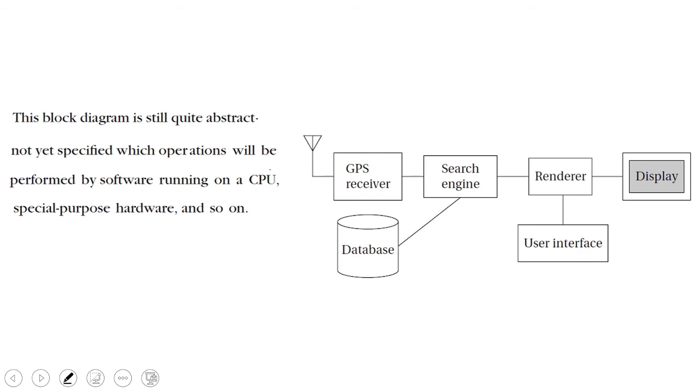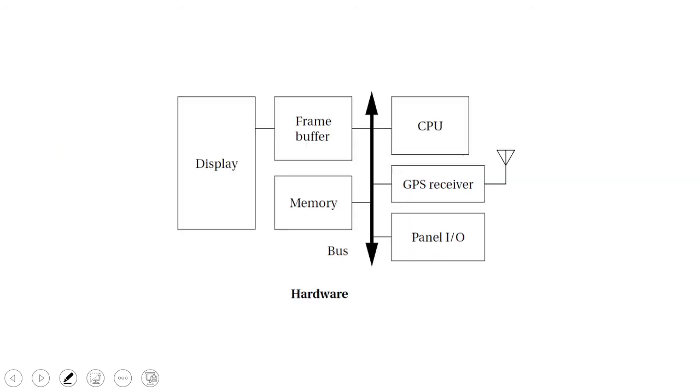Depending on the cost, performance and functions, we will split the block diagram into two: a hardware block diagram and a software block diagram. Now we will see the hardware block diagram. Here I am going for a GPS receiver hardware device, an input output panel hardware device, a processor that is a hardware device, a buffer hardware device, memory and display. All these things are hardware devices. This cannot be replaced by software, I think.